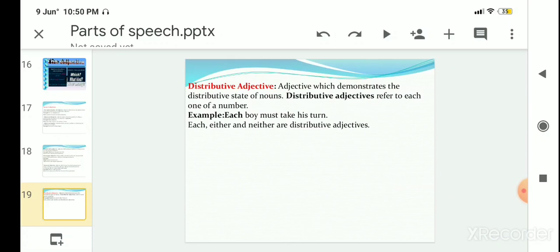An adjective which demonstrates the distributive state of a noun. Distributive adjectives refer to each one of a number. For example, each boy must take his turn. Here the word each is a distributive adjective which refers to each one of a number. Similar words like each, either, neither are all called distributive adjectives.